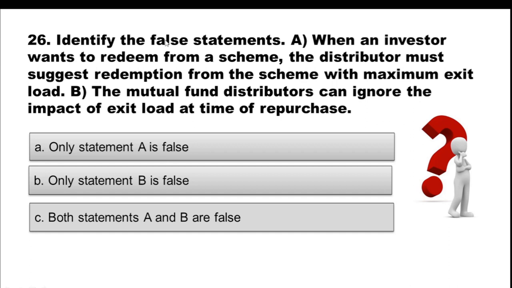Question 26. Identify the false statements. Statement A. When an investor wants to redeem from a scheme, the distributor must suggest redemption from the scheme with maximum exit load. Statement B. The mutual fund distributors can ignore the impact of exit load at the time of repurchase. Option A. Only statement A is false. Option B. Only statement B is false. Option C. Both statements A and B are false. So choose the correct option.